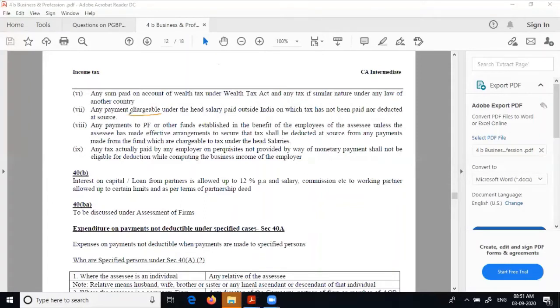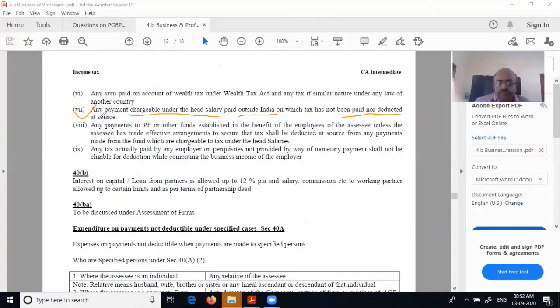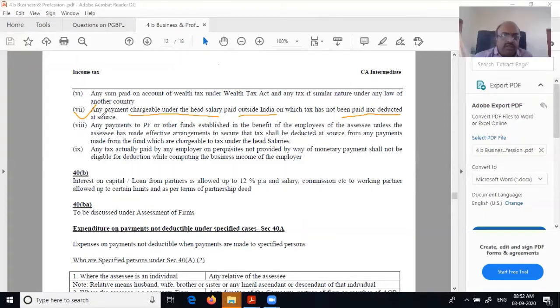Any payment chargeable under the head salary paid outside India on which tax has not been paid or deducted is covered separately. Therefore, it is not there in the first clause.